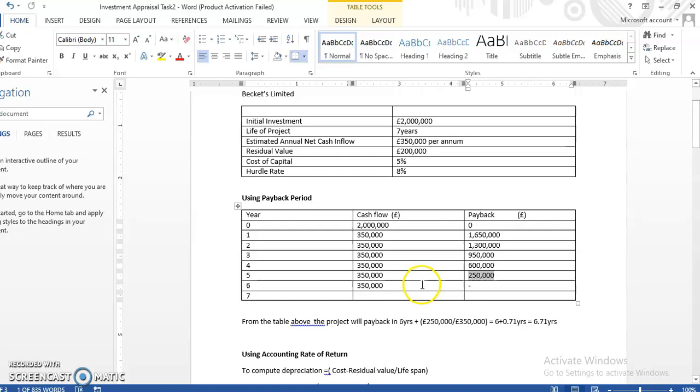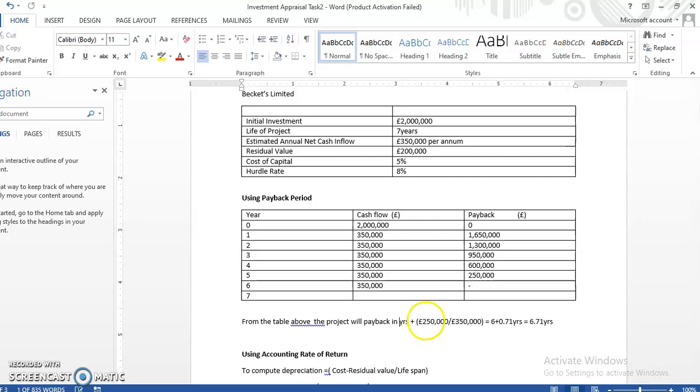So in year 6, it means we have £250,000 to recoup from 350,000. Okay, so this is an error. So that means that we have 5 years. We can recoup the budget in 5 years plus 250,000 divided by 350,000, which is 5 plus 0.71, giving us 5.71 years. Meaning that within a period of up to 6 years, we can recoup our initial investment.